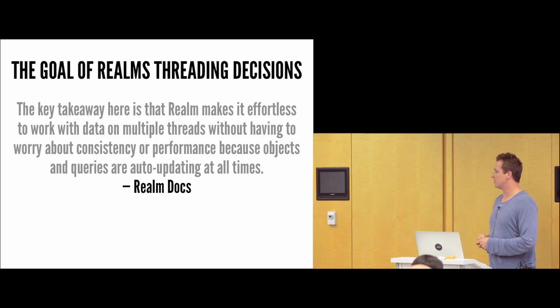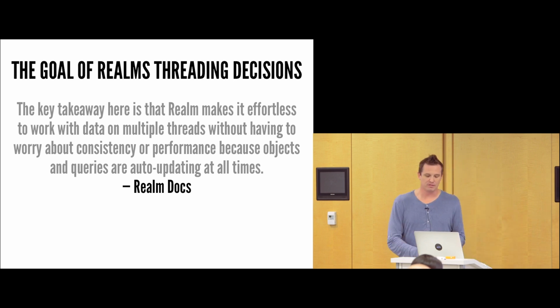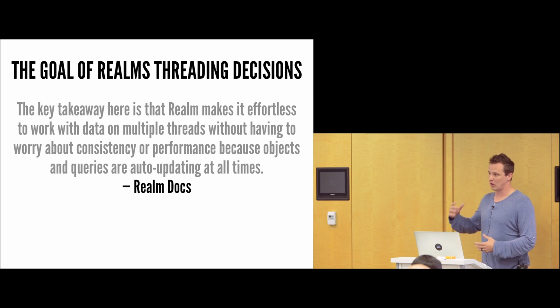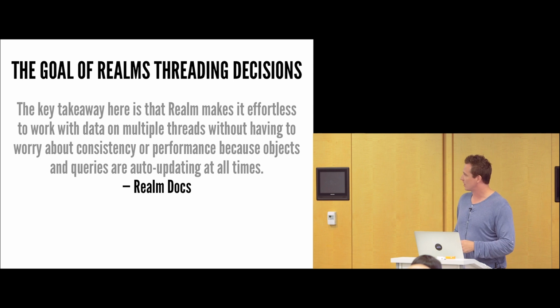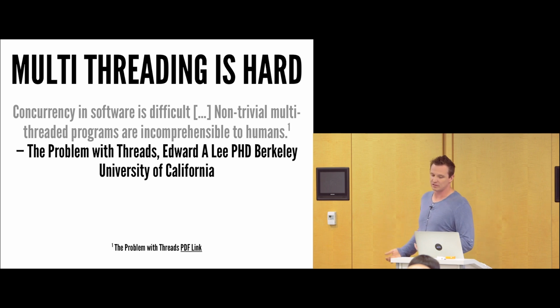The real key takeaway is that it makes it easy to work on multiple threads while making sure your data is safe. If anyone has ever worked with true multi-threading, and you start thinking about how fast time advances, or when time is going to advance, across multiple different threads, it's just a ton to keep inside your head, and most likely it's going to be very bug and error ridden. If you try to keep those three, four, or five different things in your head, it can be very difficult.